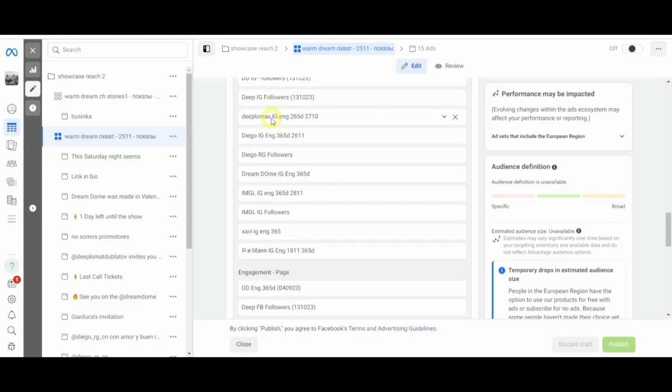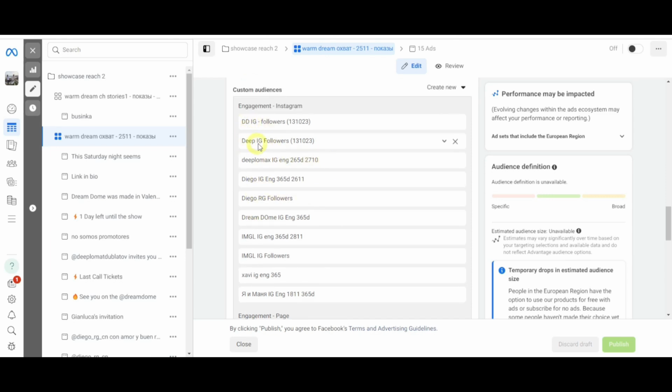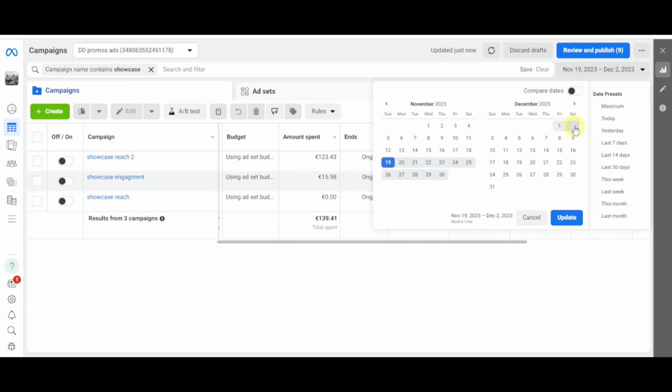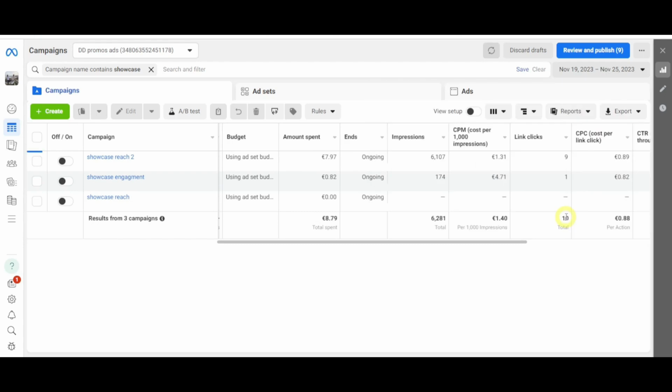Returning to our Ads Manager profile, you will notice that we have various connected audiences, such as followers of one artist or another. This includes interactions on Instagram with different artists, as well as interactions and followers on Facebook. Finally, let's examine the campaign period. We have an event on December 2nd and initiated the advertising campaign 2 weeks prior. If we select the first week and click here to update, we'll see that we spent only €8 from our total budget during that period.